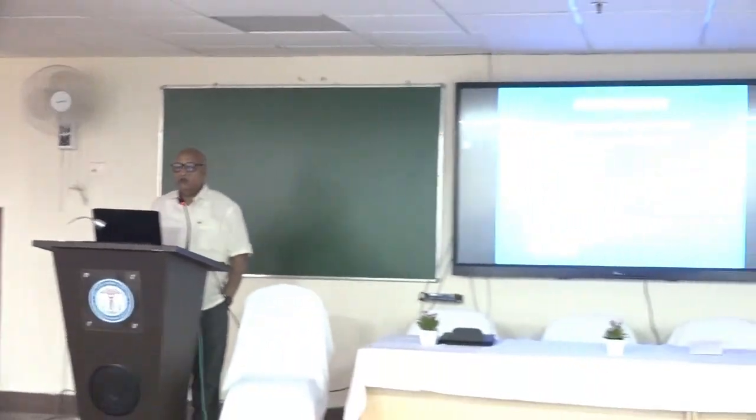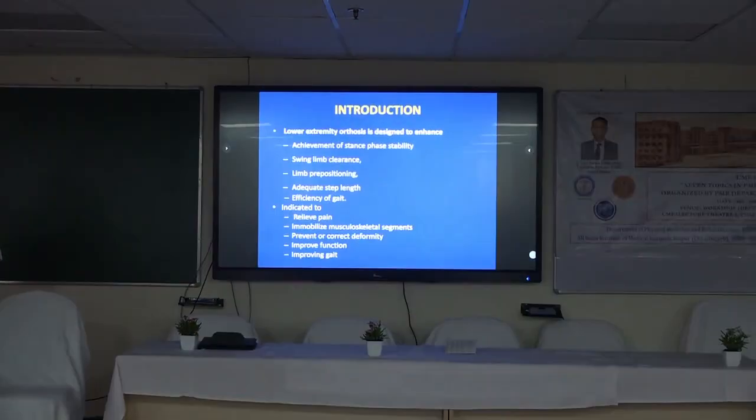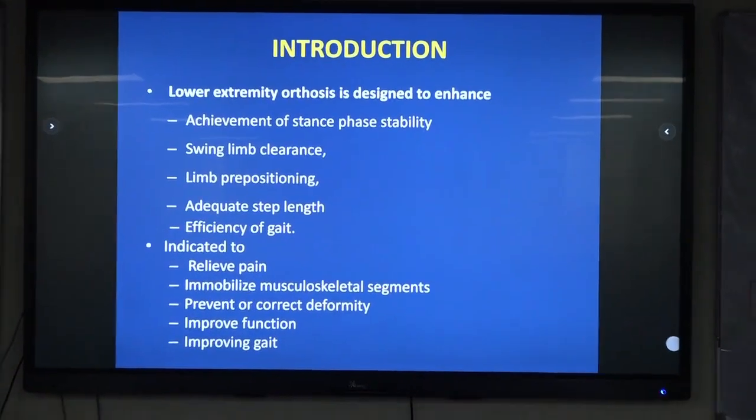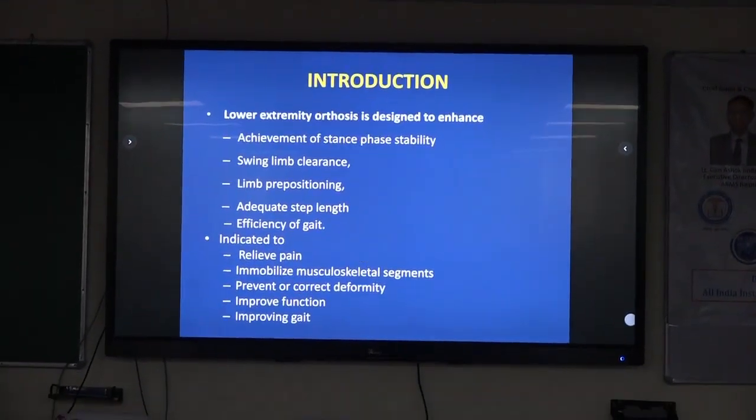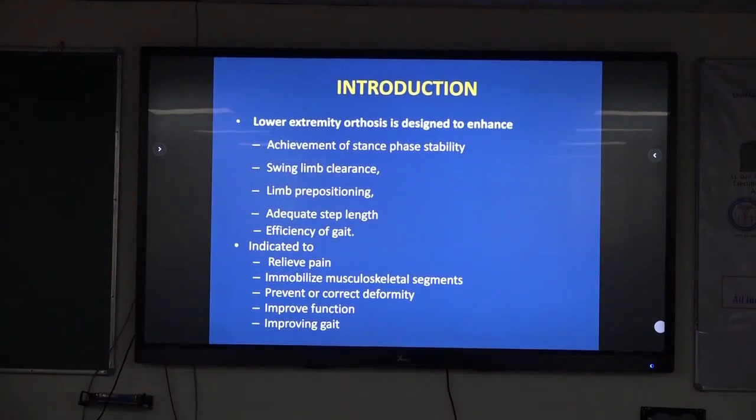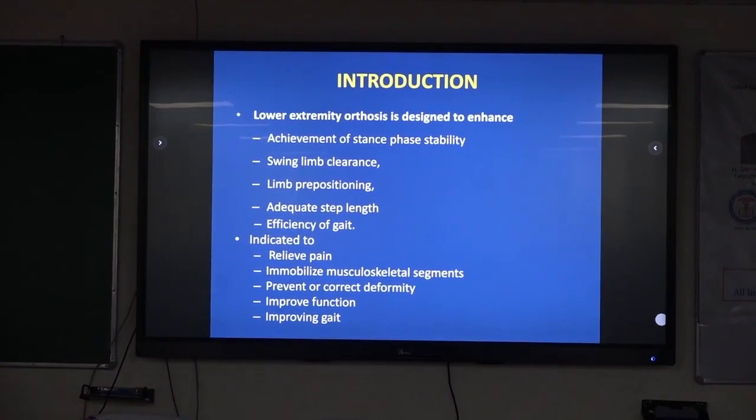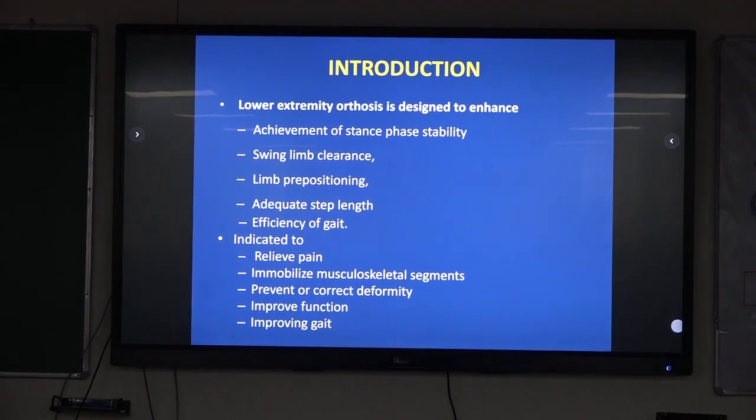If we look at lower extremity orthoses, they are designed to enhance achievement of stance phase stability and swing limb clearance. These are the two main goals for which lower limb orthotics are used. In addition, they provide limb repositioning, adequate step length, and efficiency of gait by saving some energy. They are indicated to relieve pain, immobilize musculoskeletal segments, and prevent or correct deformities so as to improve function, and the ultimate result is improving gait.